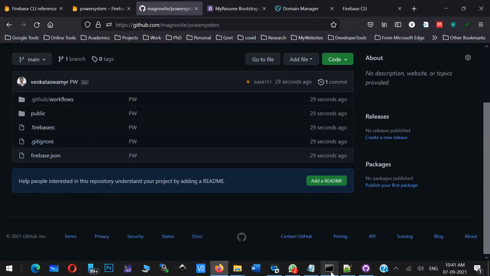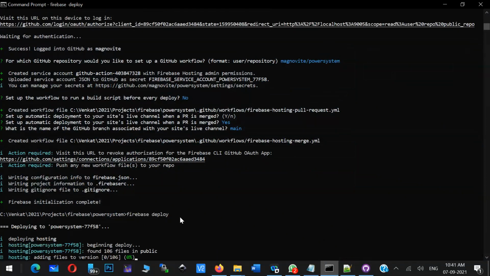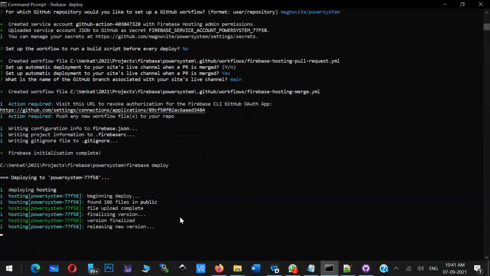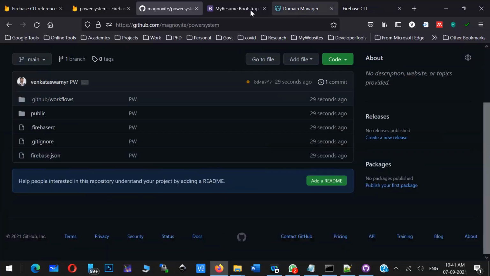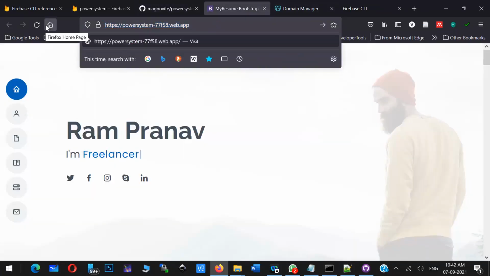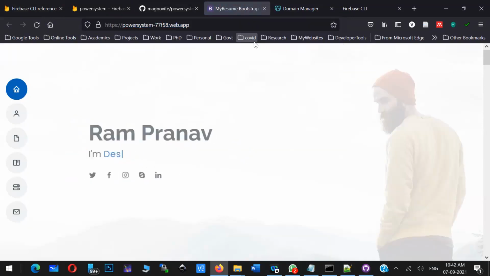So now what you can do? Here you can simply run Firebase deploy, because you need to upload that GitHub connections also, right? So now you are uploading to that particular power system app. So now you can see the same URL you will get. Now I'll show you. This particular URL you will get now, and you can see here this particular application is showing.